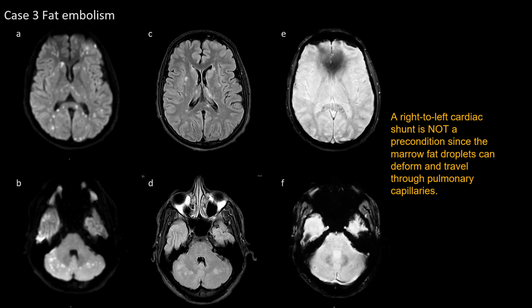A right to left cardiac shunt is not a precondition since the marrow fat droplets can deform and travel through pulmonary capillaries. The clinical history is important as it is classically seen in patients with long bone fractures or pelvic trauma with a classical triad of acute respiratory failure, skin petechiae, and ischemic stroke.